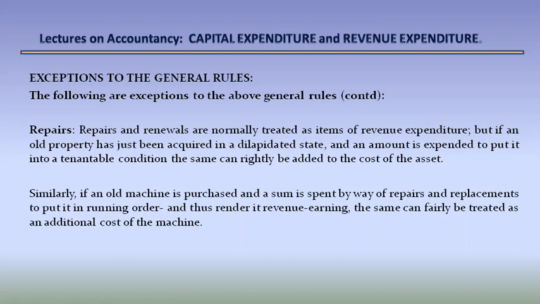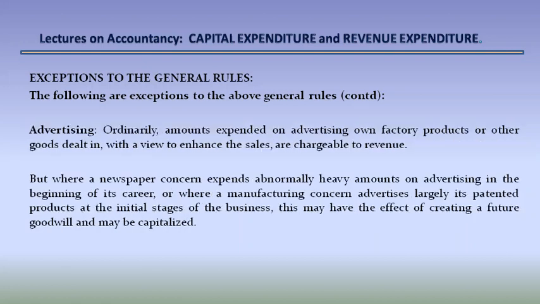Similarly, if an old machine is purchased and a sum is spent by way of repairs and replacement to put it in a running order and thus render it revenue earning, the same can fairly be treated as an additional cost of the machine. Advertising. Ordinarily, amounts expended on advertising own factory products or other goods dealt in with a view to enhance the sales are chargeable to revenue.